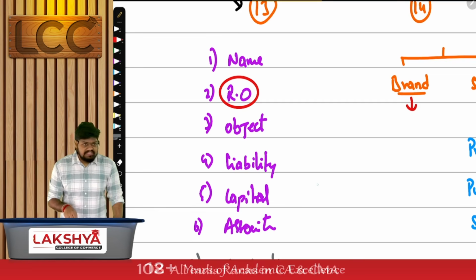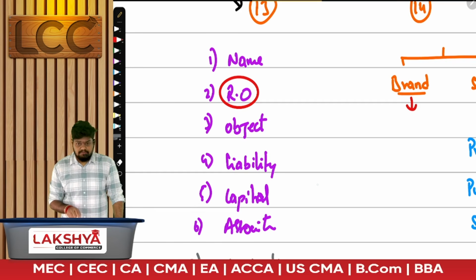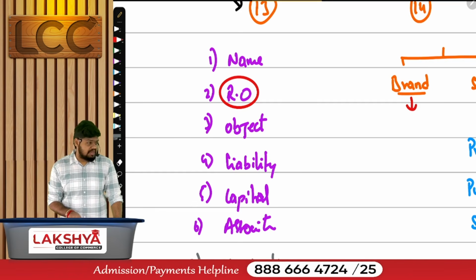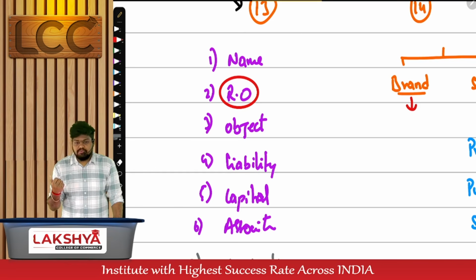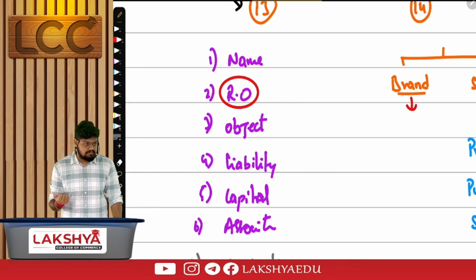Registered office. When is this document being drafted? Where are we? Section number? Or when is this being drafted? Before incorporation. Before incorporation, do we have a registered office? Have we established a registered office?